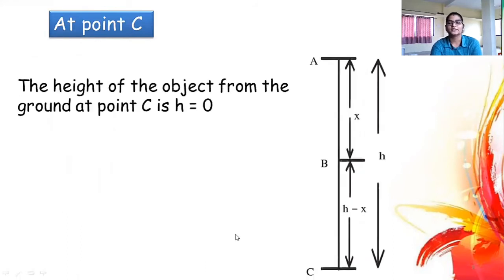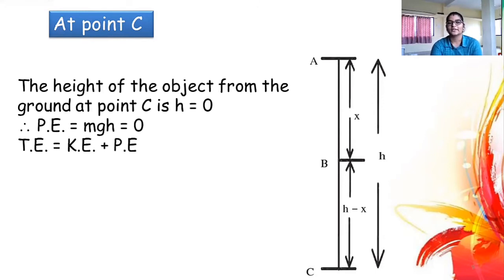When the object is at this point C, its height is 0 because it is just reaching the ground. Therefore its potential energy becomes 0, because potential energy depends upon height. As there is no height, there will be no potential energy. So let's calculate the total energy at point C. Kinetic energy is mgh and potential energy is 0. Therefore total energy at point C is total kinetic energy, that is mgh.